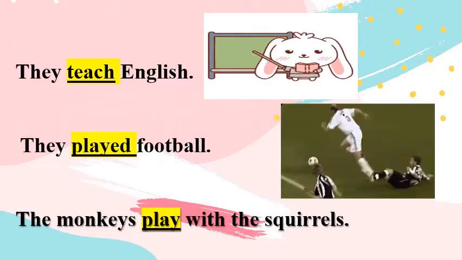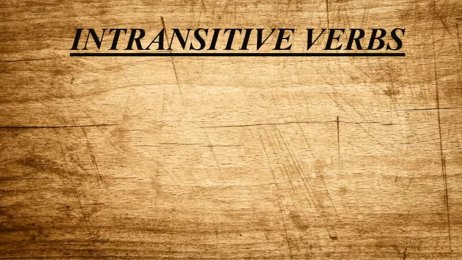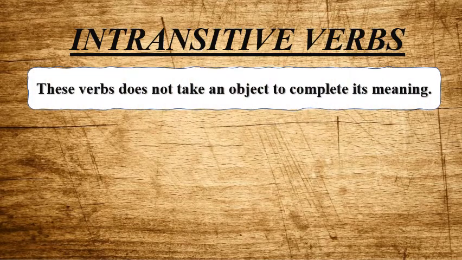Now let us move to the second one. This is the intransitive verb. Now what are intransitive verbs? In the transitive one, we were focusing mainly on the object and the answer of what or whom. But if you do not get the answer of what or whom, those verbs are intransitive verbs.